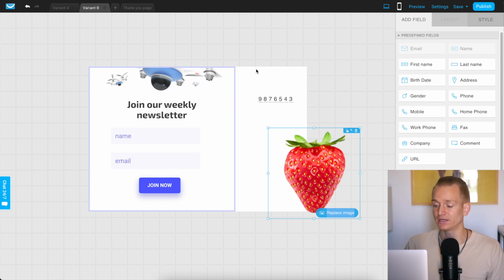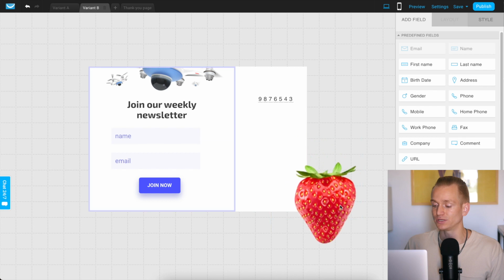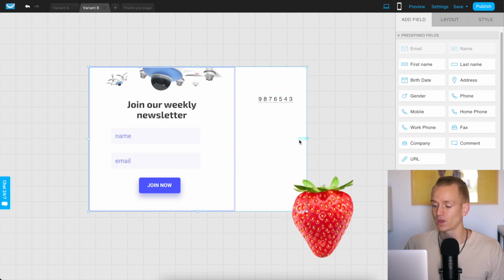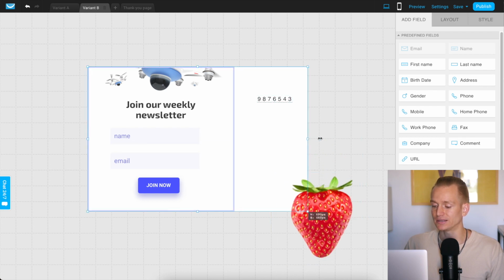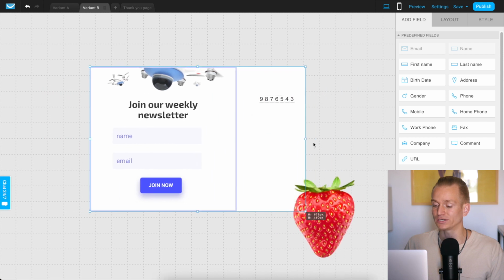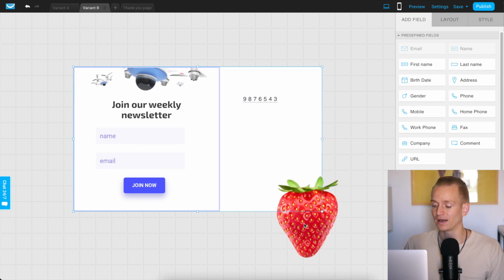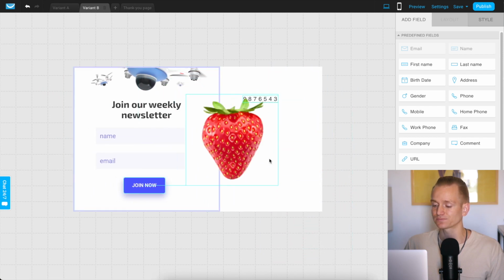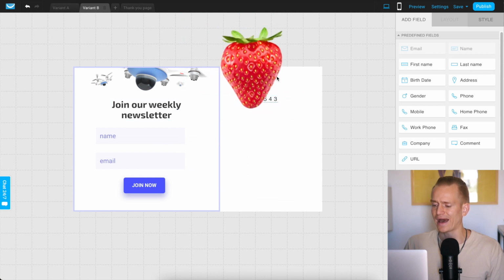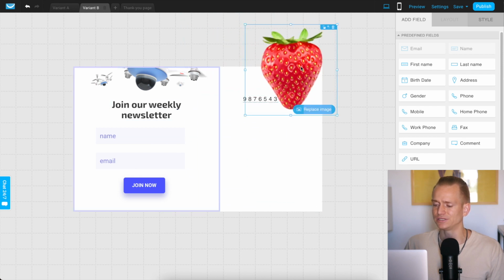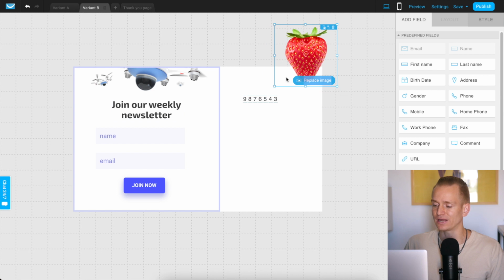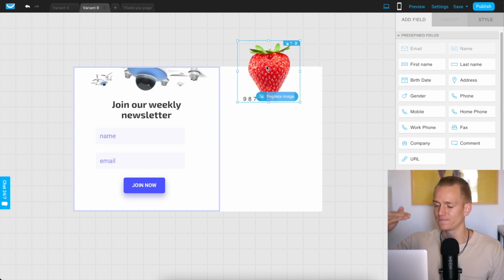So basically what I mean by this is, first of all, when it comes to the design, as you can see here, I can actually adjust the size of the pop-up if I want it bigger, if I want it smaller. I can actually take these images and I can even create a sort of 3D effect where I put this image on the side and it goes sort of above this frame.